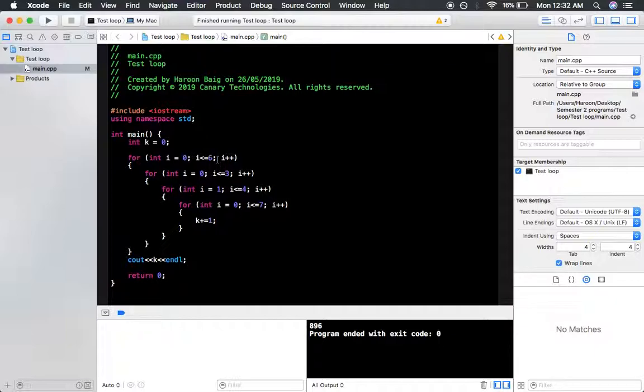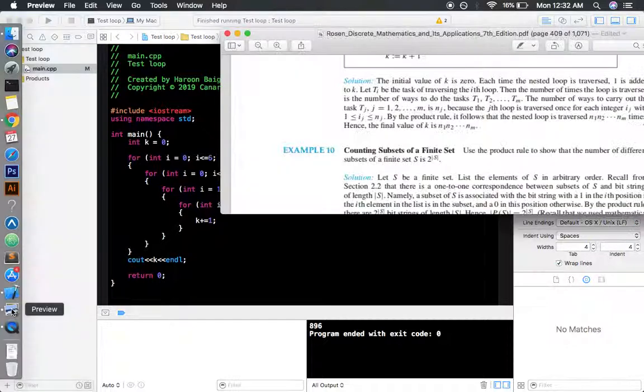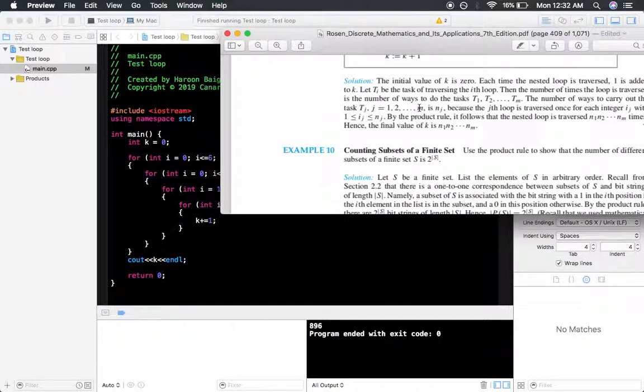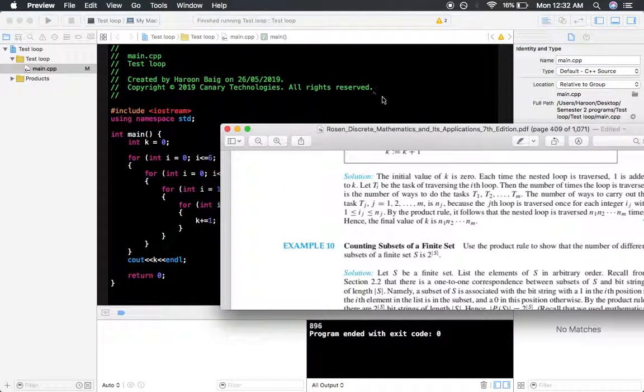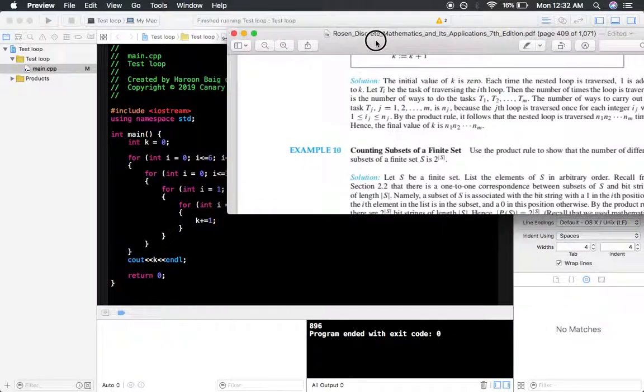Each individual loop is going to be traversed up till the value that we have assigned right here, that is 6, 3, 4, and 7. So that is nj.